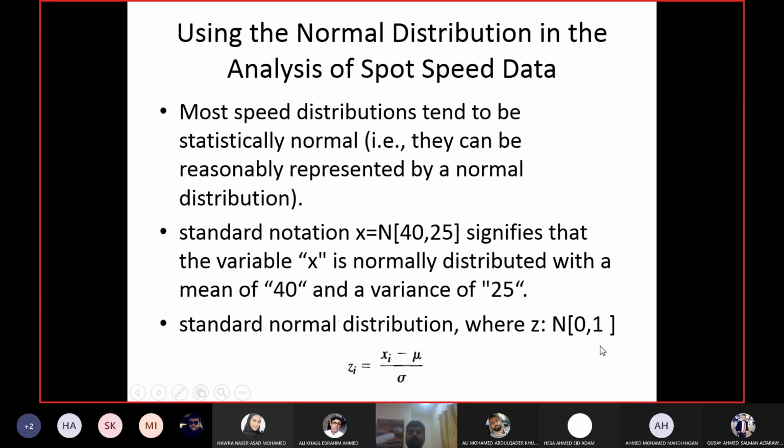Now, since z is a distribution for which the curve is fixed, the frequency distribution curve is fixed for a z distribution. Like when I wanted to find the 85th percentile, 15th percentile, median, mode, I had to plot the curve and go to the curve to find each value one by one. If you have a z distribution, you don't have to go back to the curve again and again, because the curve is fixed.